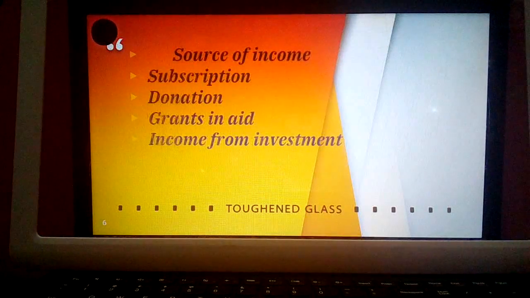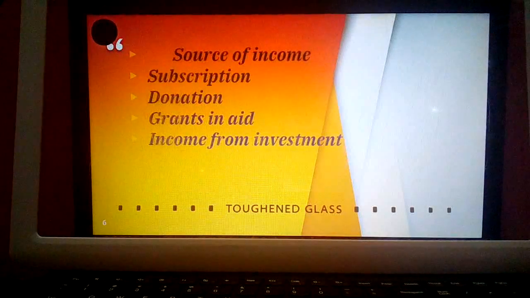So they do not have any entry into the income and expenditure account. Revenue items are those which are recurring in nature. What is recurring? That means they occur again and again. Capital items are those which are not recurring in nature. Their benefit is once in a lifetime.